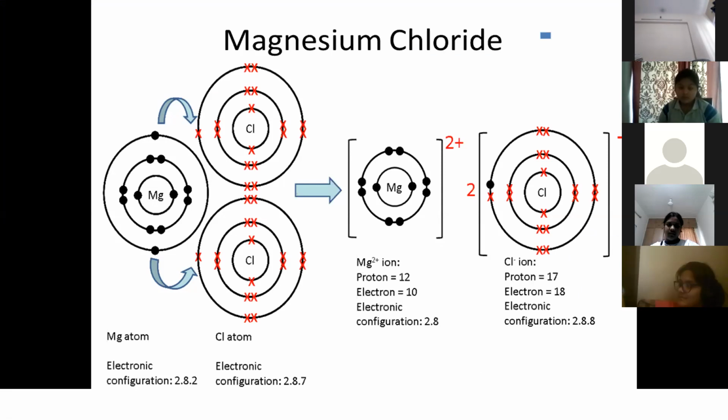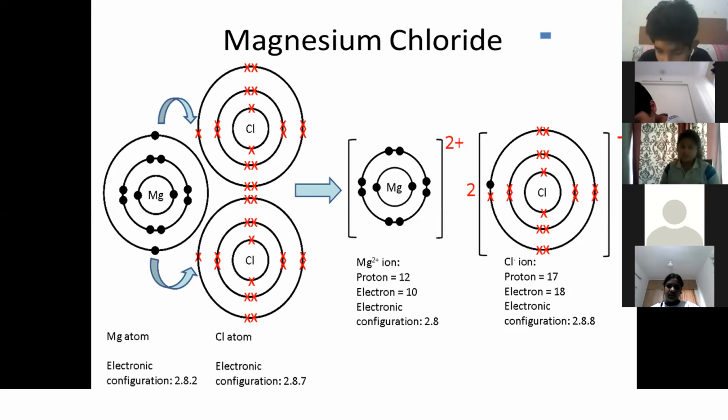So write down for your understanding: electron dot structures of atoms should be written.